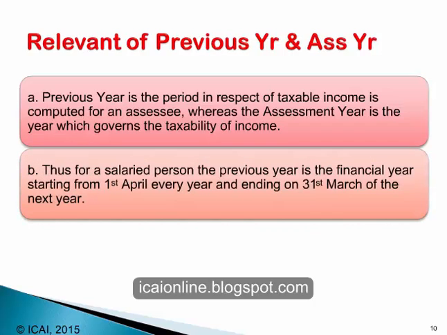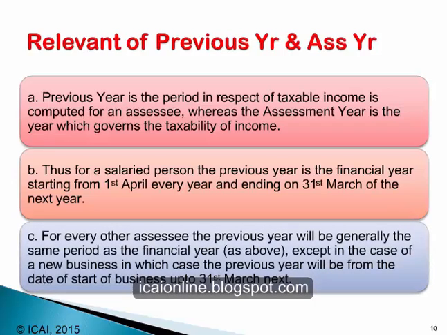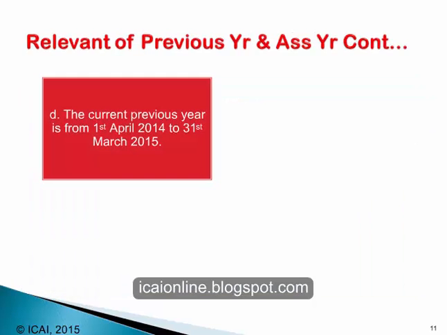Thus, for a salaried person, the previous year is the financial year starting from 1st April every year and ending on 31st March of the next year. For every other assessee, the previous year will be generally the same period as the financial year, except in the case of a new business, in which case the previous year will be from the date of start of business up to 31st March next. The current previous year is from 1st April 2014 to 31st March 2015. This is the previous year that is going on as of date.